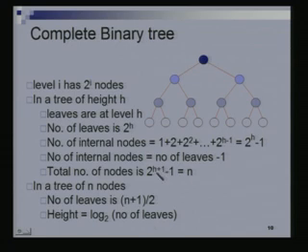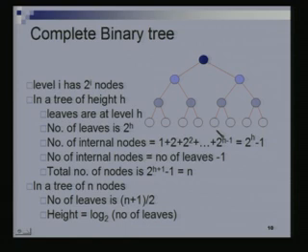And similarly, I can say that if I have a tree on n nodes, then the height of the tree is log of the number of leaves. Why? I can evaluate h from here. h will be log of n plus 1 by 2, and so it's just the log of the number of leaves. Right? Or you can go directly from here. The number of leaves is 2 to the h, and so h is log of the number of leaves. Sorry. Any questions on this? So just some simple counting that we are doing here.